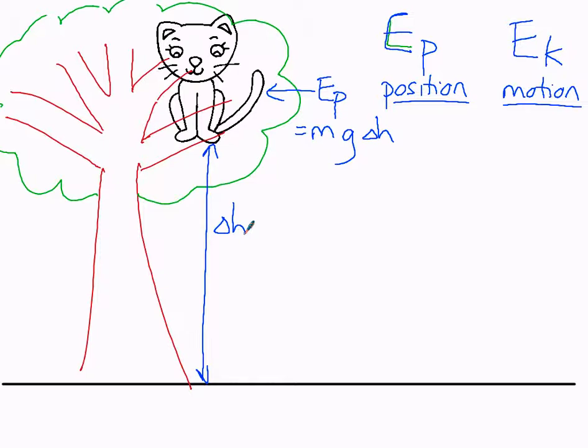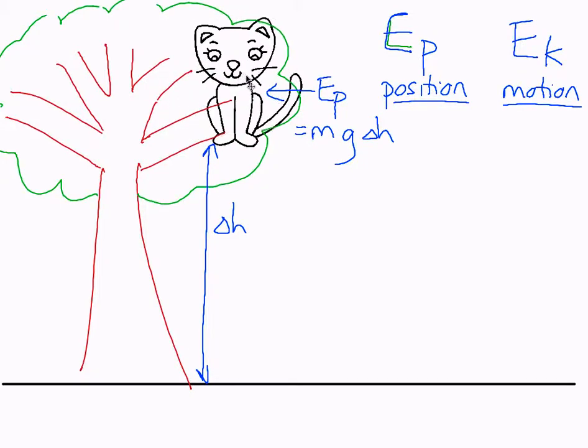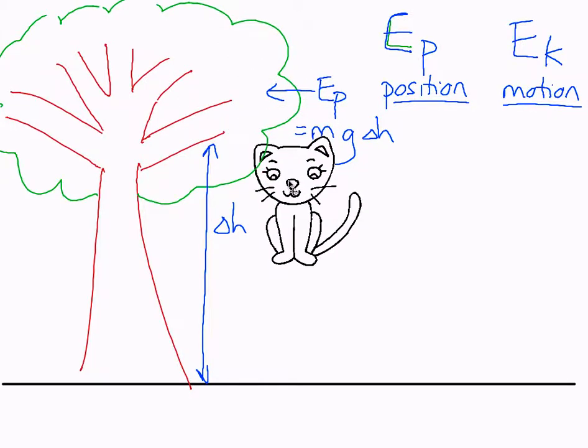Now, perhaps that cat gets a fright and it starts falling out of the tree. As it's falling, it's losing potential energy because that height is getting less, but it's gaining another kind of energy, kinetic energy, because it's starting to speed up, it's starting to move as it falls. So as it falls, it loses EP and it gains EK.